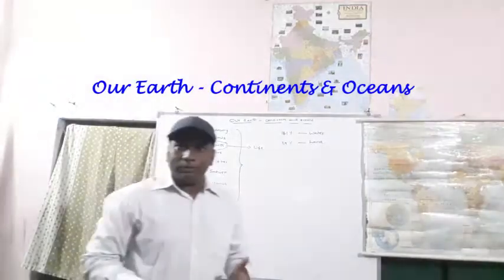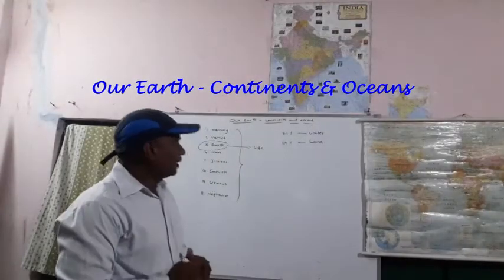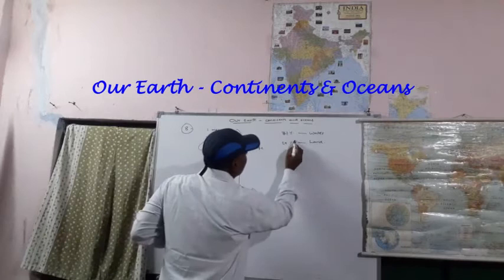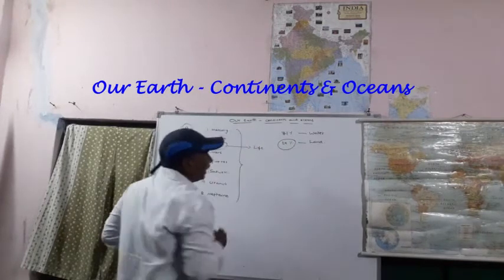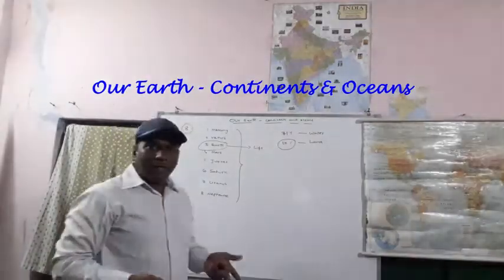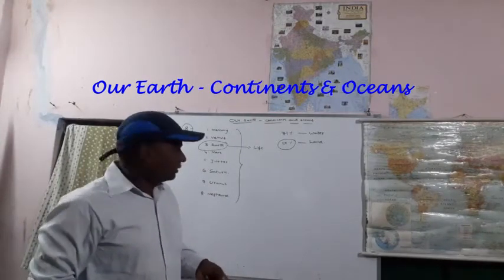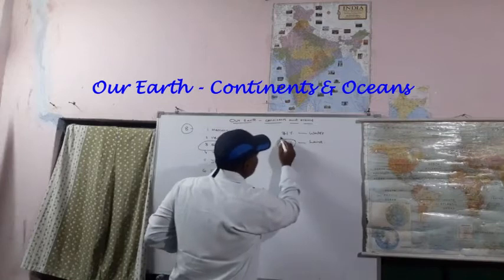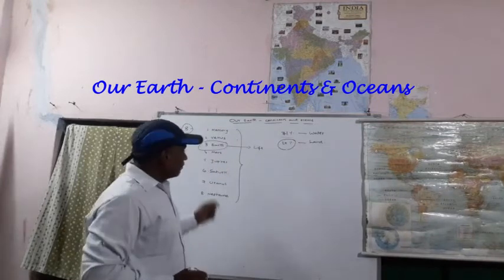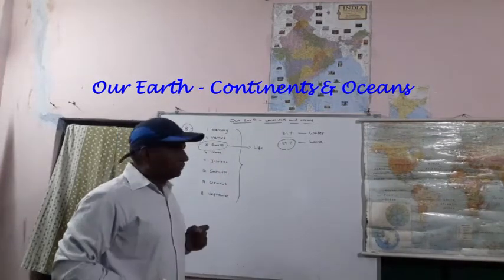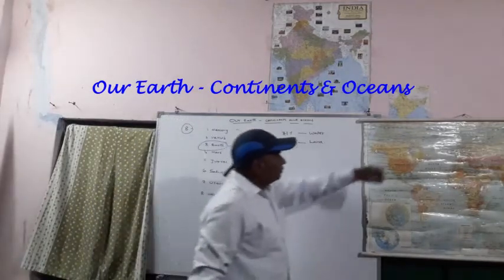Where are we living? On land we are living. Only 29% land is present on our planet. Did you hear? Okay. 71% of our planet contains water. How, sir? I will show. Hold on.